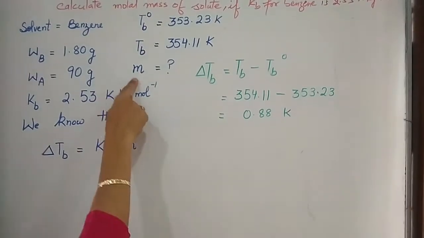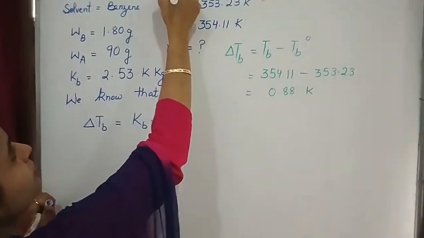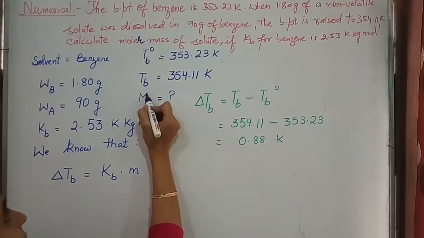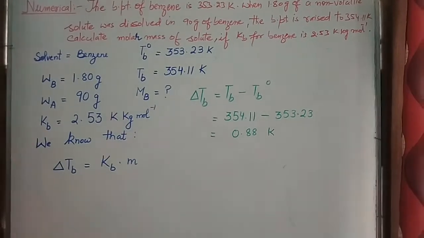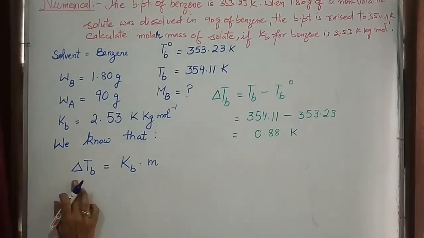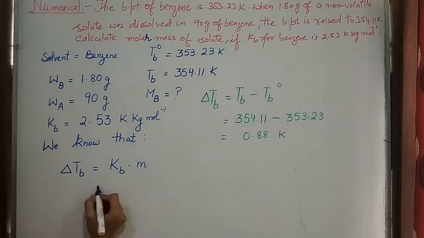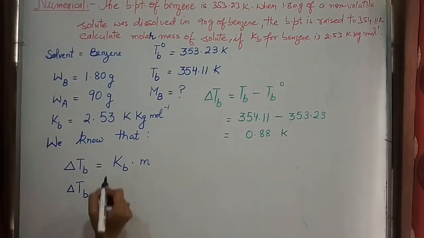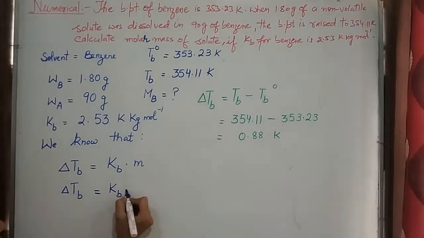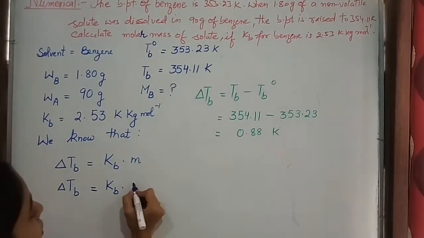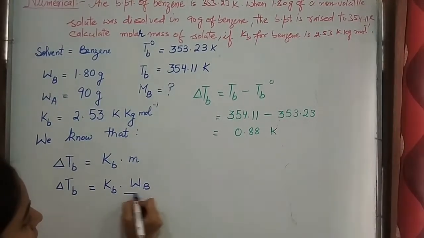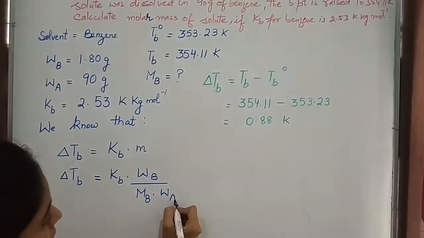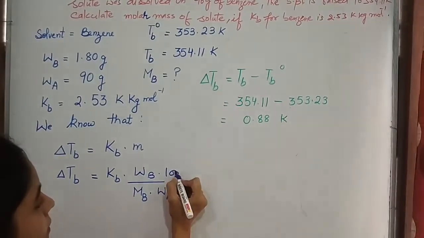You don't have to find out small m, because that is molality, not molar mass. So you have to find out the molar mass, that is MB of solute. According to this relation, delta TB is equal to KB into m, or we can also write delta TB is equal to KB into molality, the number of moles of solute, that is WB upon MB, upon WA in kg.